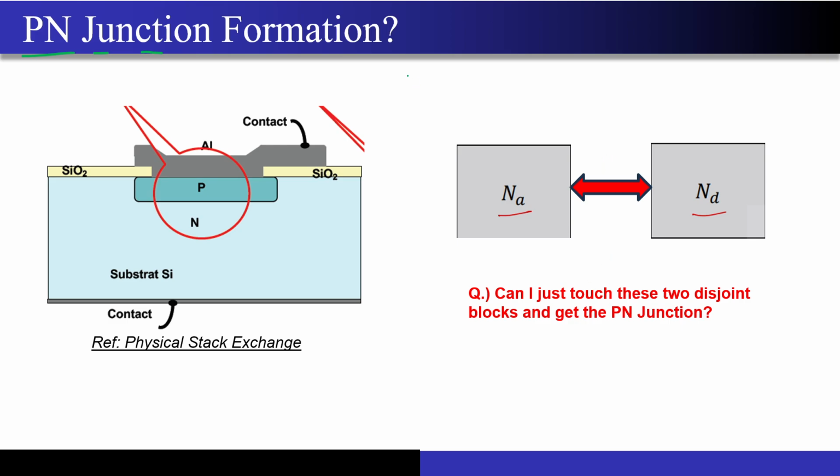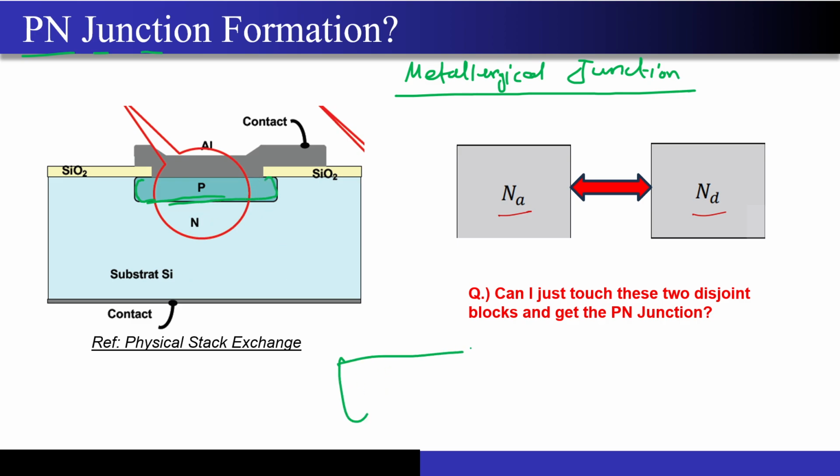You may have heard or read in books that a PN junction is a metallurgical junction. Correct? So what do we mean by a metallurgical junction? We already have an n-type substrate over here. You do some kind of ion implantation or diffusion, and then you form a junction here itself. Within the same homogeneous material, I am forming a junction. This n-type material was completely homogeneous.